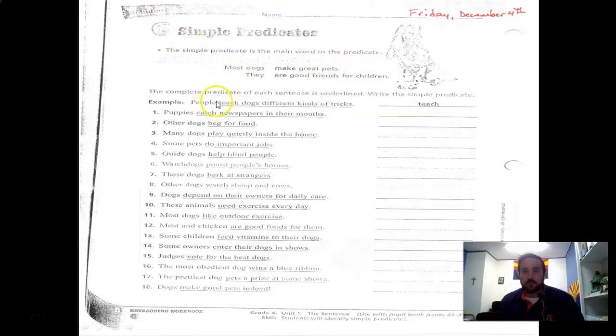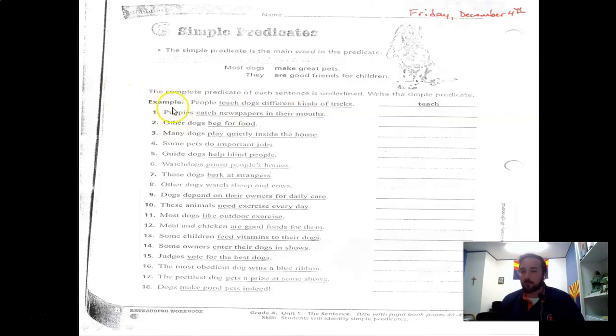So when they say people, what do people do? Teach dogs different kinds of tricks. In one word, what do people do? Teach. Now, you're going to find out that most of the time, the simple predicate is the first word in the complete predicate, or the verb. That will help you out, but not every time, but most of the time it's the first word in the complete predicate.